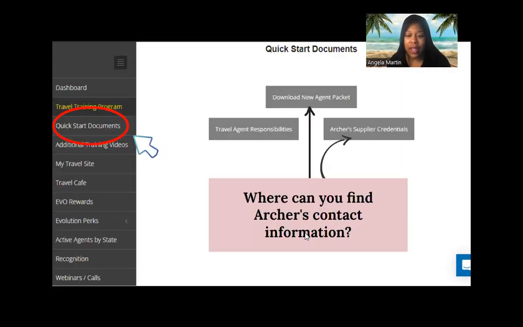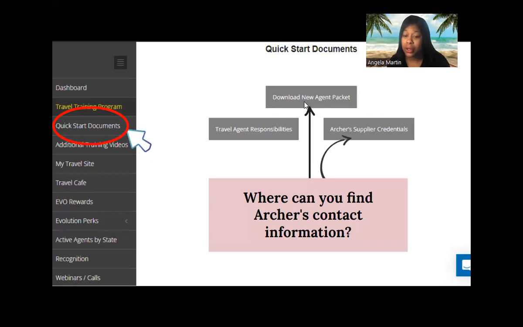So here is another place where you can locate all of this wonderful information. Where else can you find Archer's contact information? I showed you a couple of places in the Travel Cafe, but even in your back office, on the left-hand side, underneath the travel training program, there is a place that says Quick Start Documents. If you click on that, it'll bring you to a little screen that looks like this. You can find Archer's contact information in a couple of places.